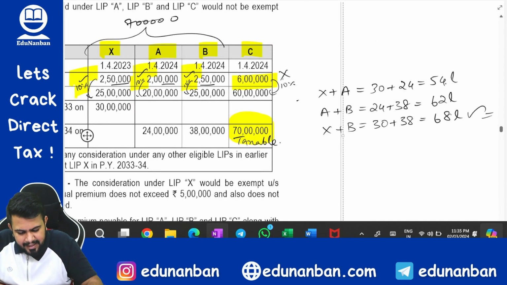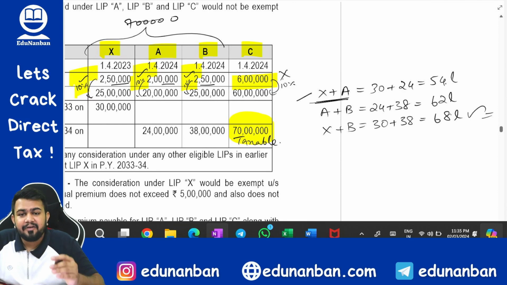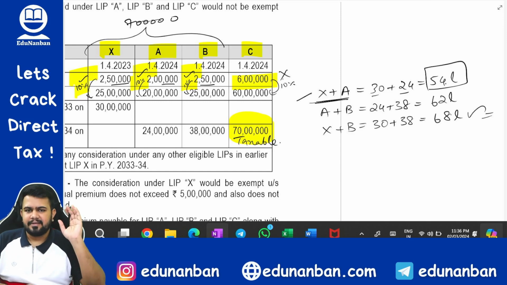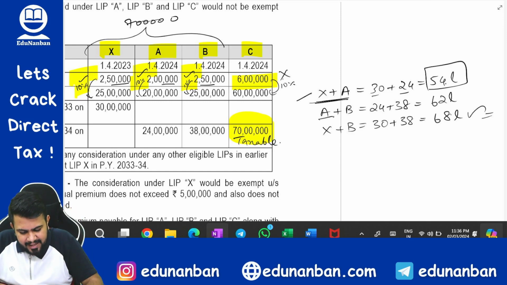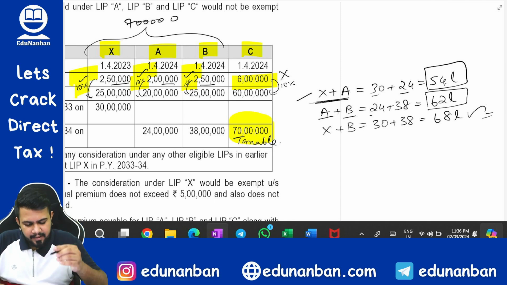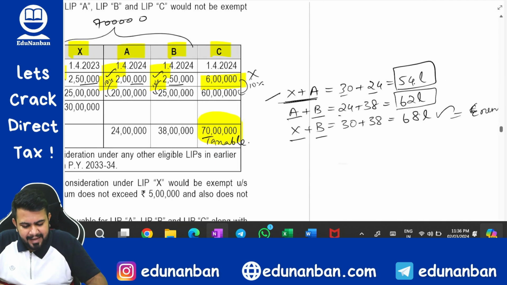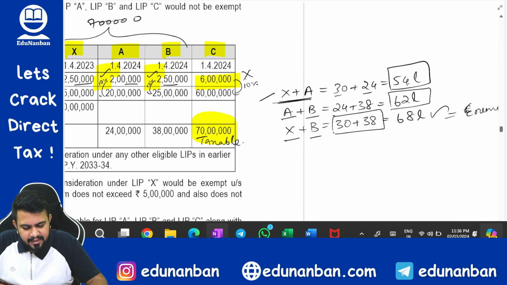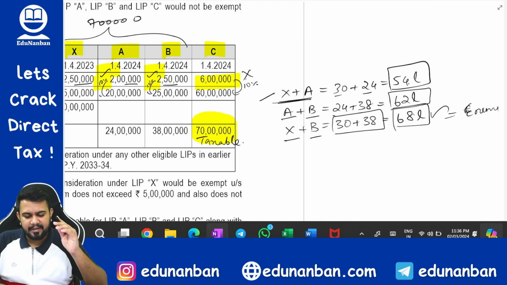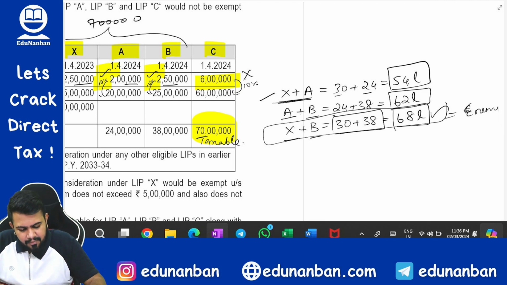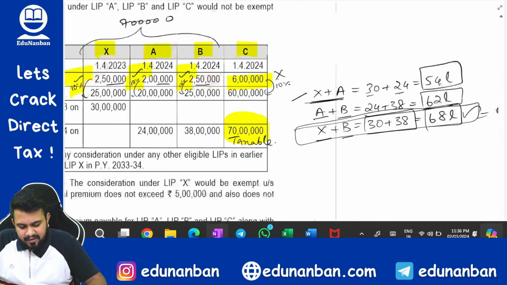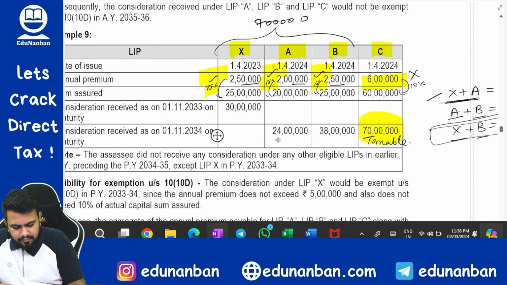So see here. Sir, what if I choose X and A as exempt? If I choose X and A as exemption, then 30 plus 24, 54 lakh rupees exemption I will get. Correct? If I choose A and B as exempt, then 24 plus 38, 62 lakh rupees exemption I will get. If I choose X and B as exempt, then 30 plus 38, that is 68 lakh rupees exemption we will get. Since the highest exemption is in this combination, that is X plus B, we will choose A as taxable. B will be exempt, X will be exempt.